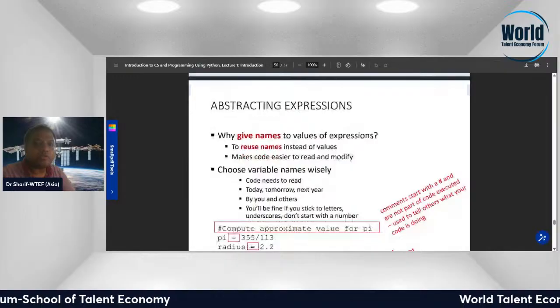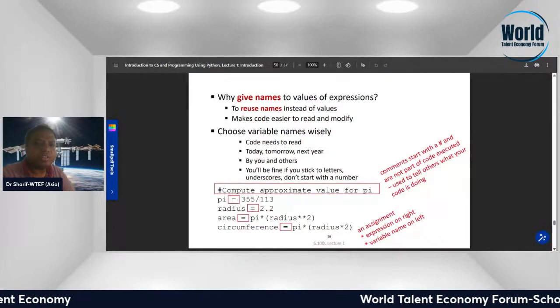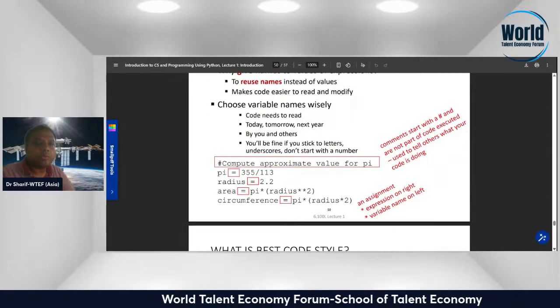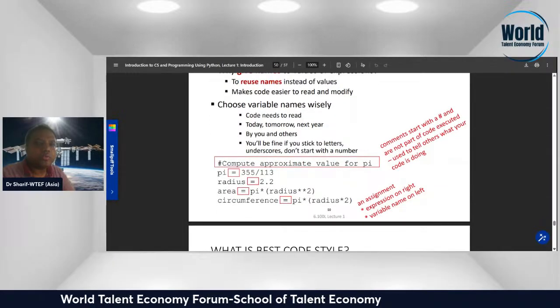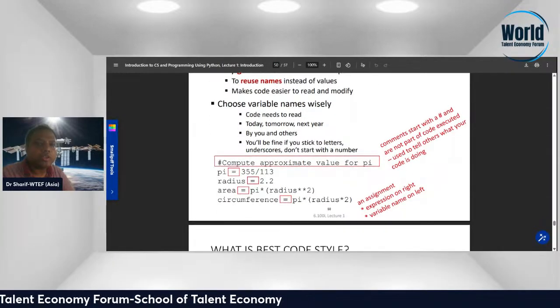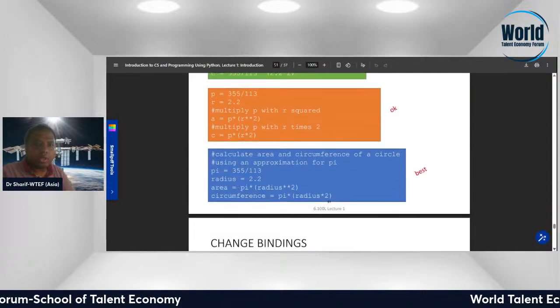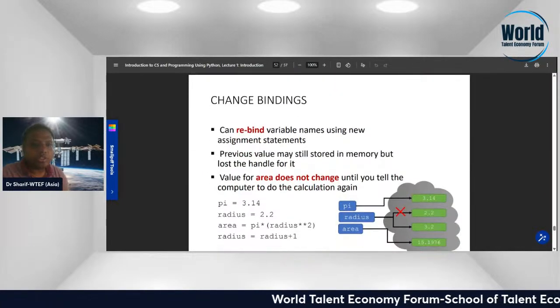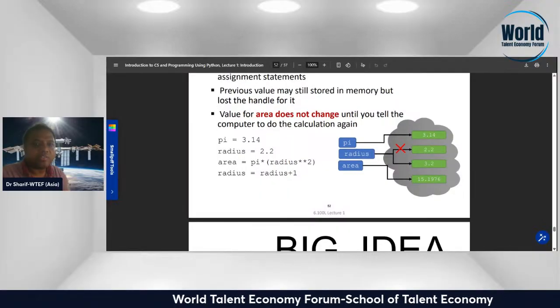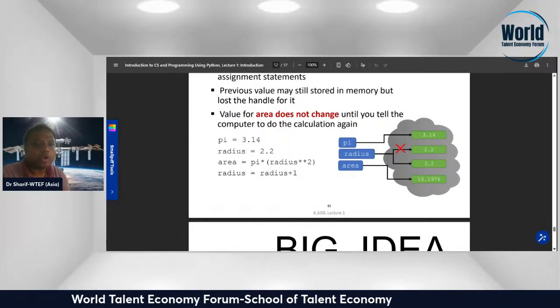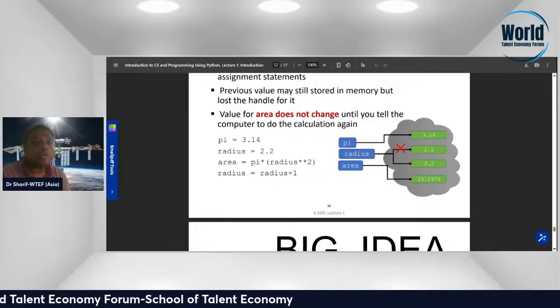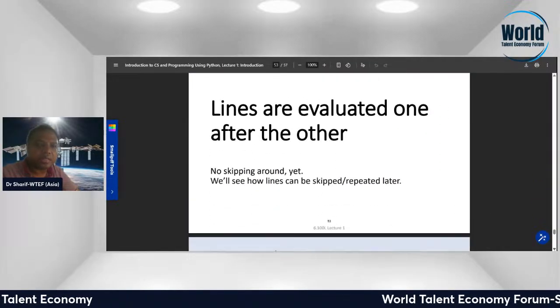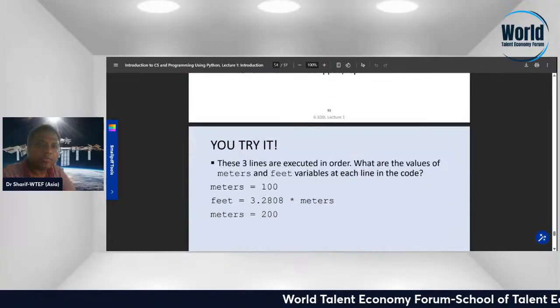Give names to the value of an expression to reuse instead of the value. This makes code easier to read and modify. Choose variable names wisely. Code needs to be read today, tomorrow, by you and others. Using a new assignment statement rebinds the variable name. The previous value may still be stored in memory but you lose the handle for it. The value for area does not change until you tell the computer to do the calculation again. Lines are evaluated one after another.